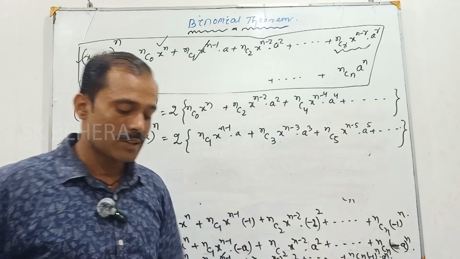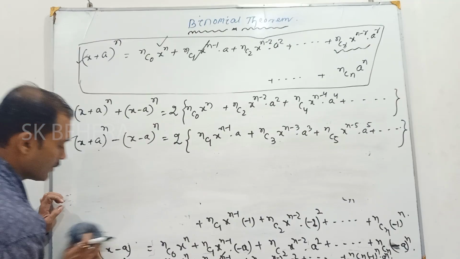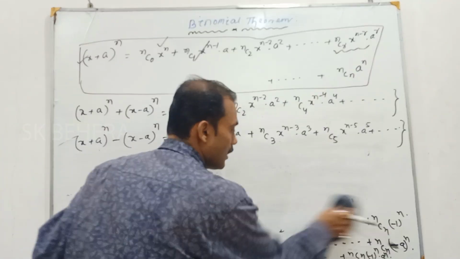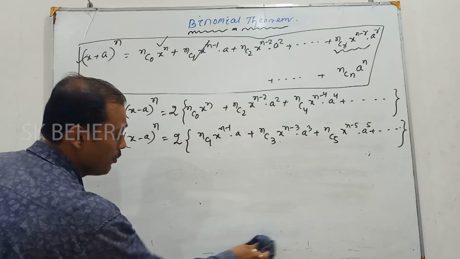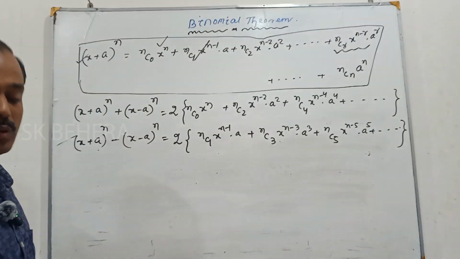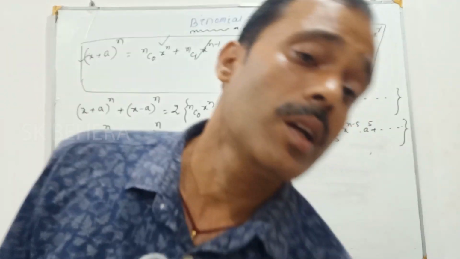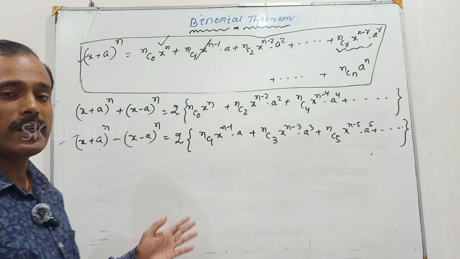Got it? So then next we will see the terms from the beginning and the terms from the ending. The coefficient of a term from the beginning and the coefficient of a term from the ending are both equal.